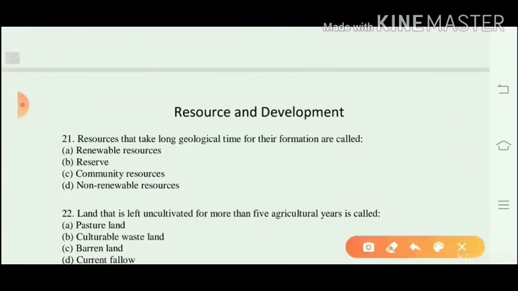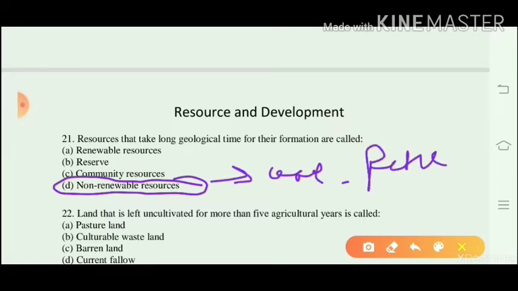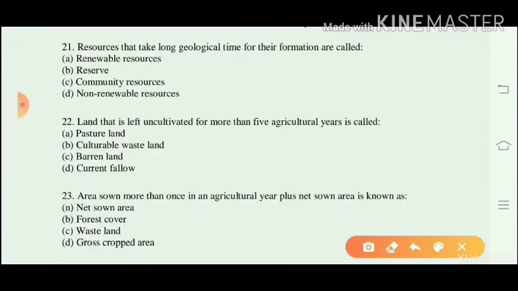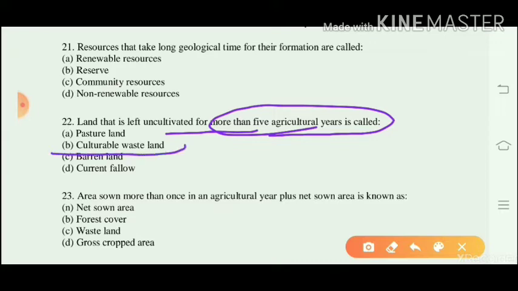Question number 21. Resources that take a long geological time for their formation are called non-renewable resources. Example, coal and petrol. Question number 22. Land that is left uncultivated or without cultivation for more than 5 agricultural years is called cultivable wasteland. And barren land is that land which is not fit for cultivation.